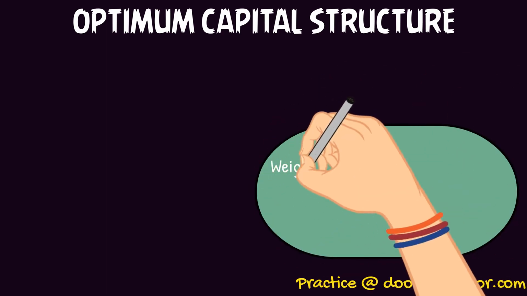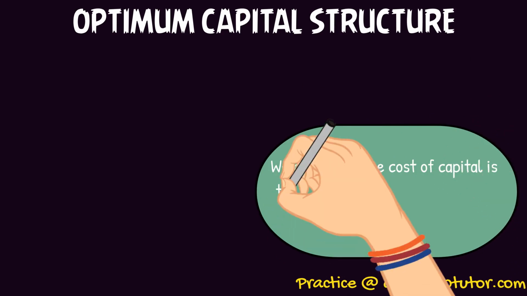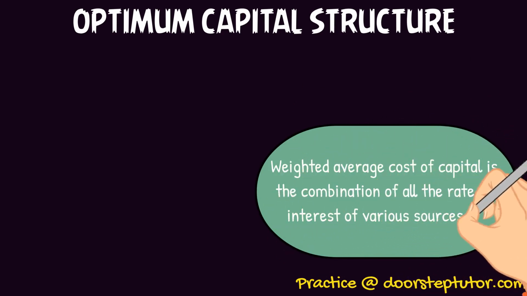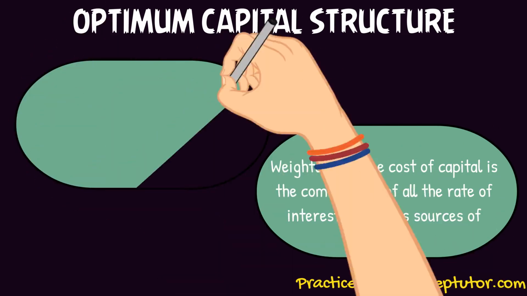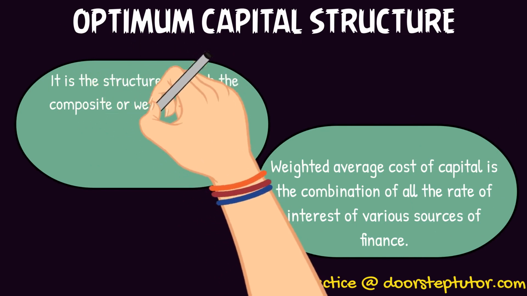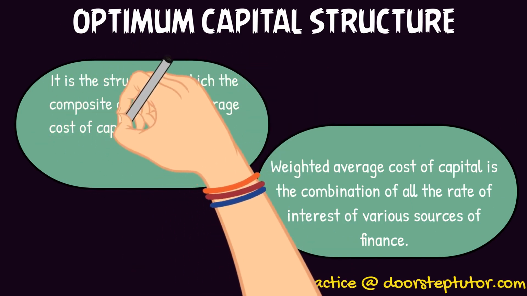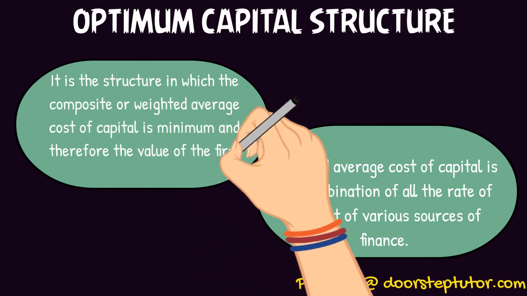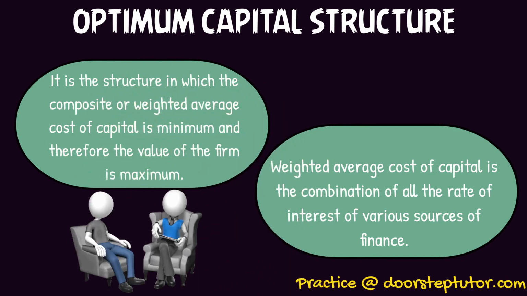So it basically calculates the weighted average cost of capital, that is the combined average cost of every source. Then when it is minimum, at that point the value of the firm is the maximum, because the eventual aim of an organization is to augment the value of the firm.